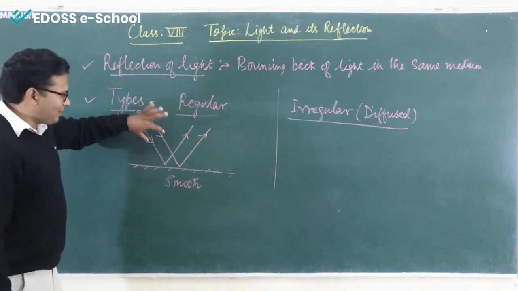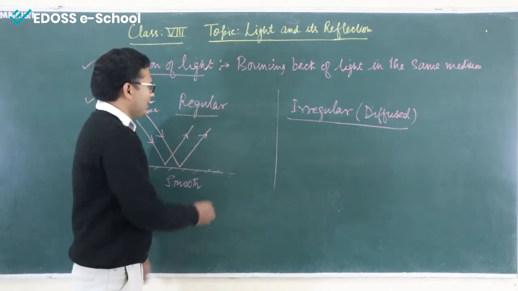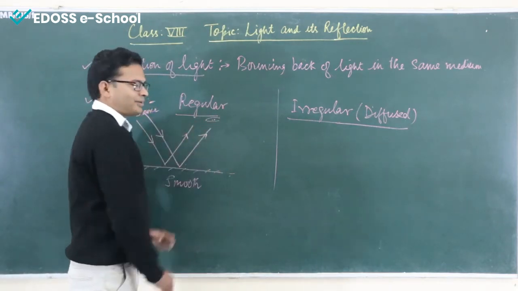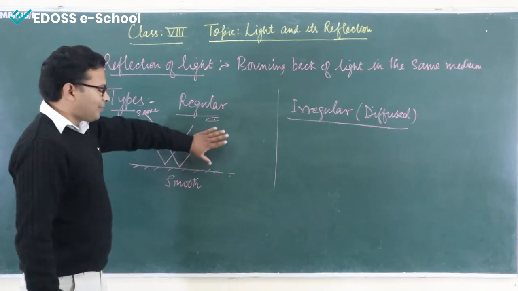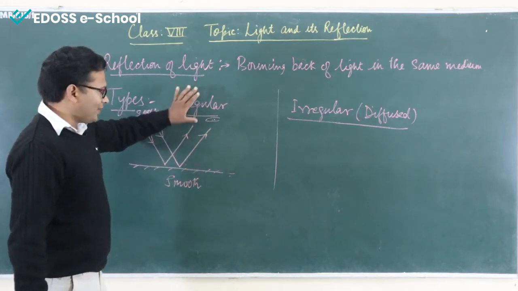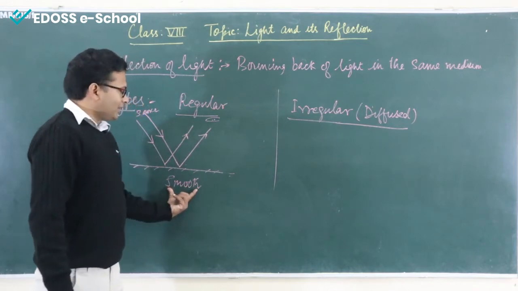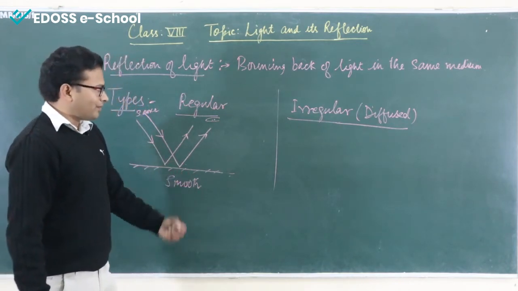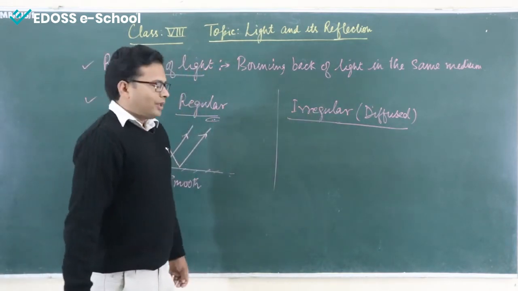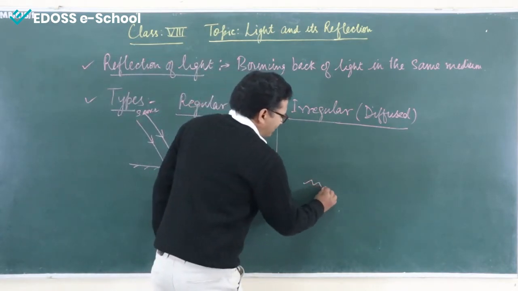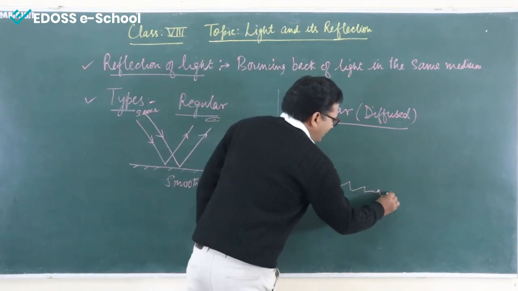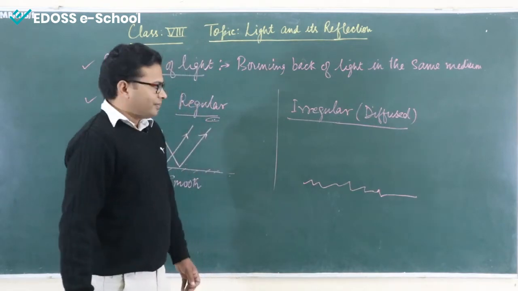Okay. Light is coming from the source of light and is reaching our eyes that side. Okay. So, the medium will remain the same. Regular surface, the most important thing is the surface should be a regular surface or a smooth surface. While under irregular reflection, the surface could be a rough kind of thing.